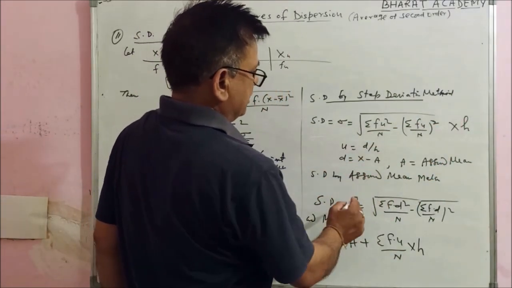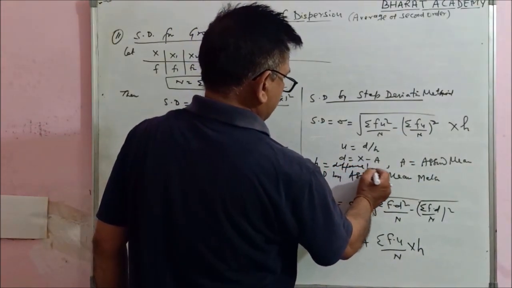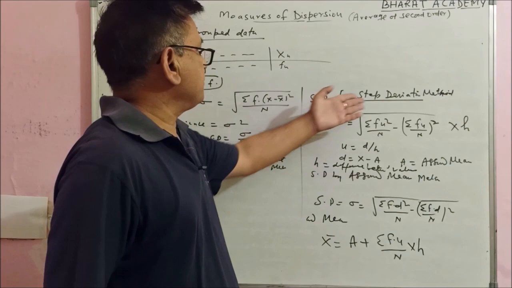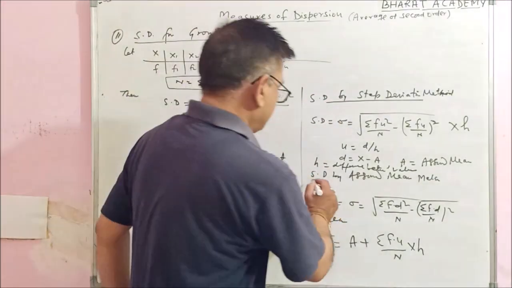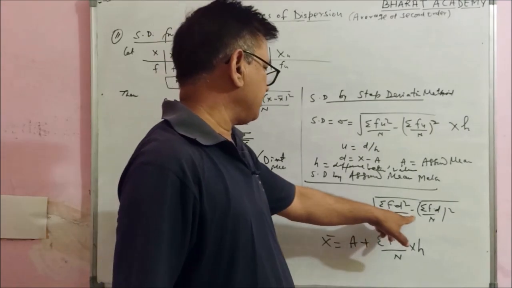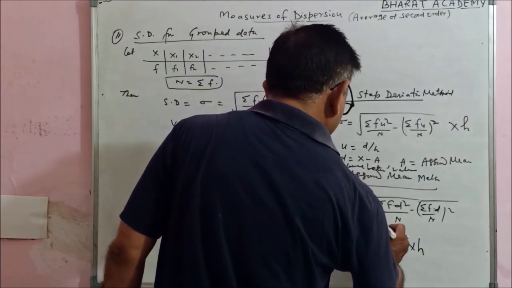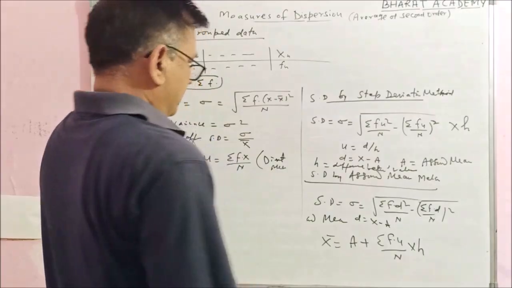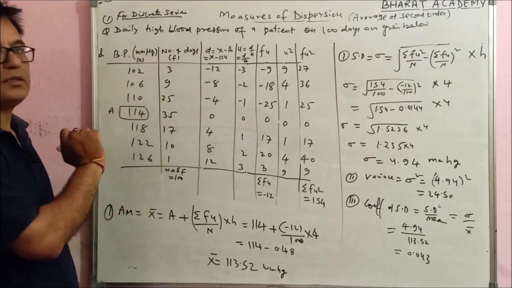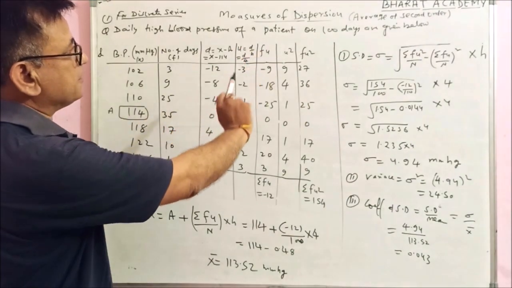D is the deviation, x minus a, where a is the assumed mean, and h is the difference between the values or class interval. This is by step deviation method. This is standard deviation by assumed mean method. You can calculate SD by this method as well: SD equals the square root of summation f d square upon N minus (summation f d upon N) whole square. Here d is again the deviation, x minus a, a is the assumed mean, and N is the total frequency. Now the standard deviation for the discrete series. The question is: the daily high blood pressure of a patient on 100 days is given below.